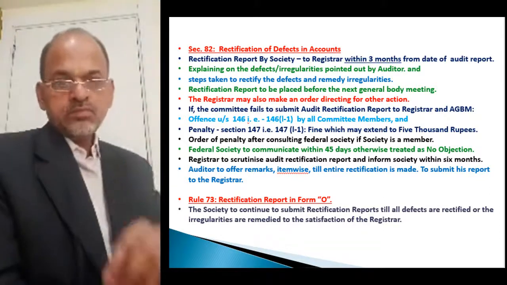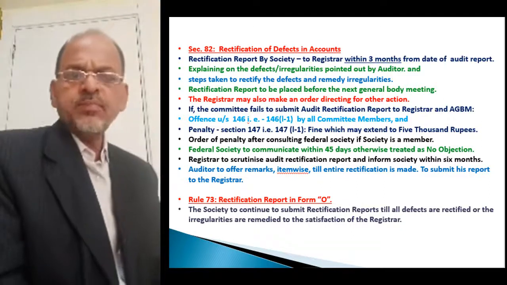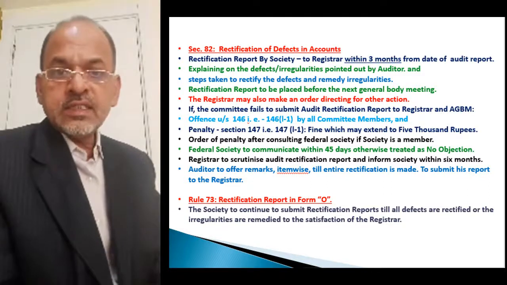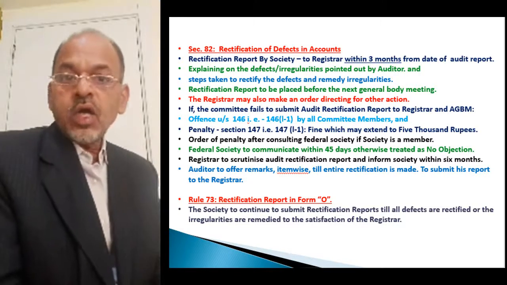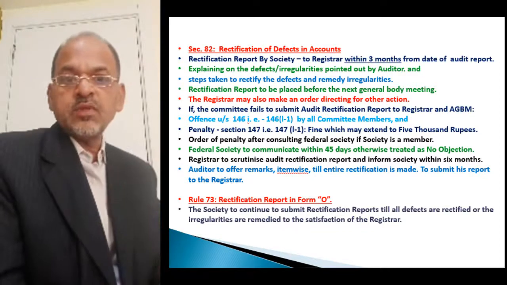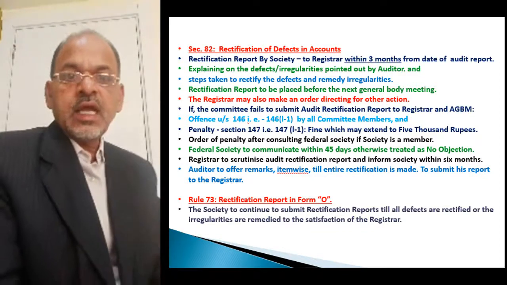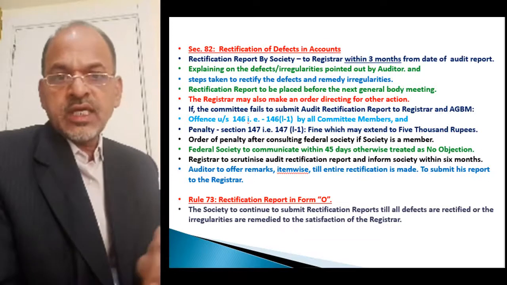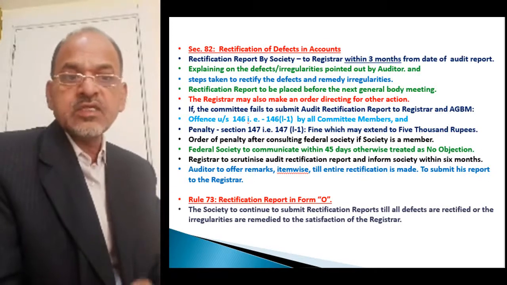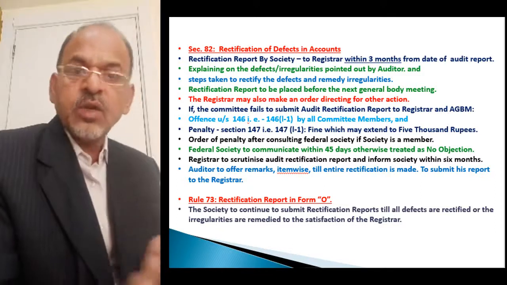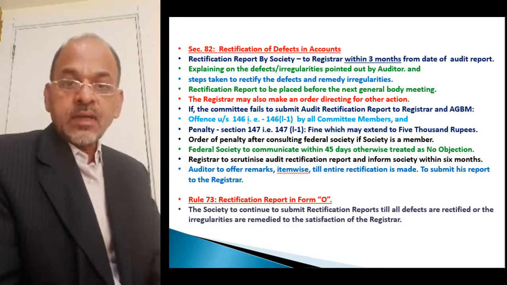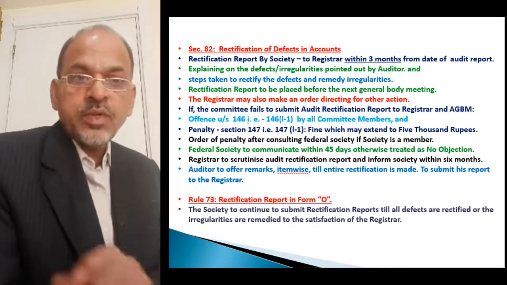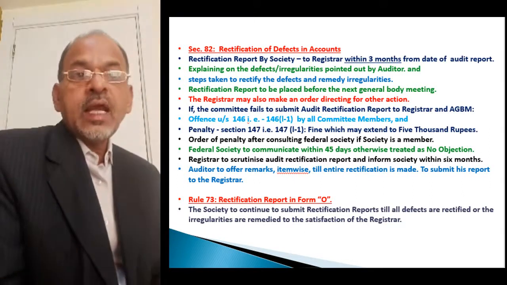So now, not submitting the audit rectification report within the prescribed time period is an offence under clause L1 of section 146 of the Maharashtra Cooperative Societies Act 1960, and for the offence under clause L1 of section 146, there is punishment under clause L1 of section 147. That punishment is a fine, which may extend to 5,000 rupees. Okay, now it is an offence.